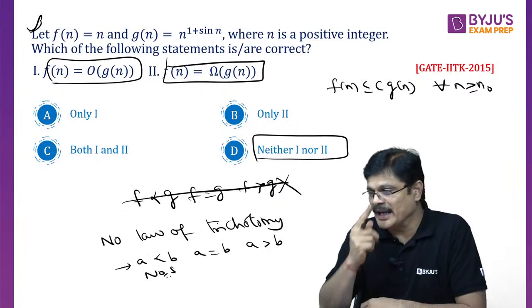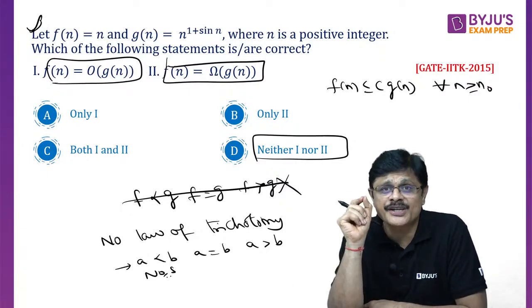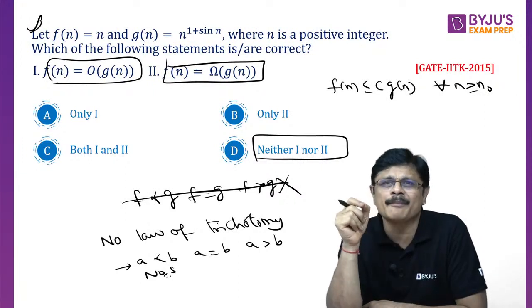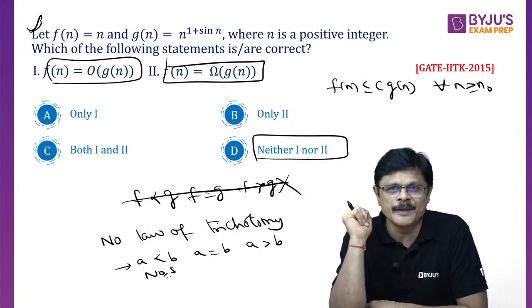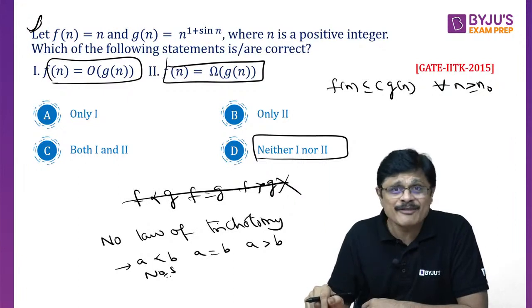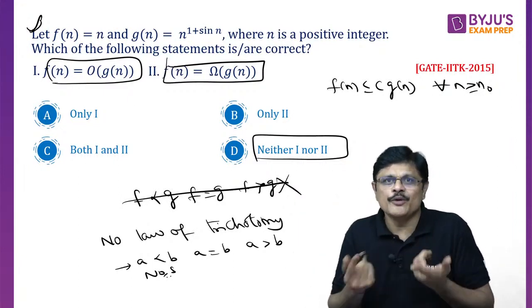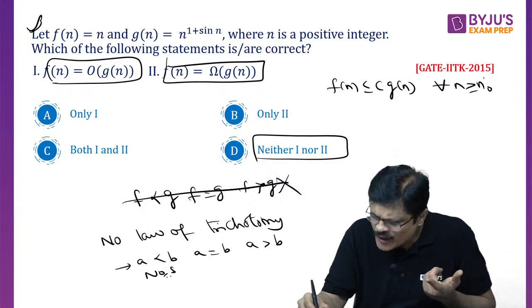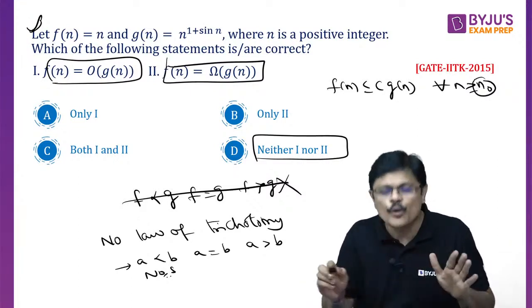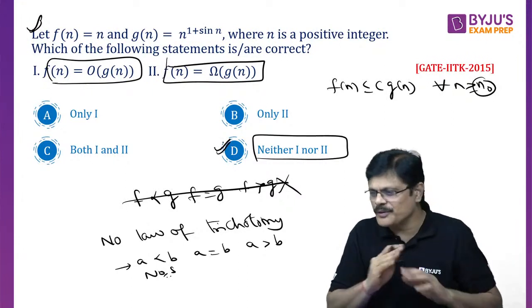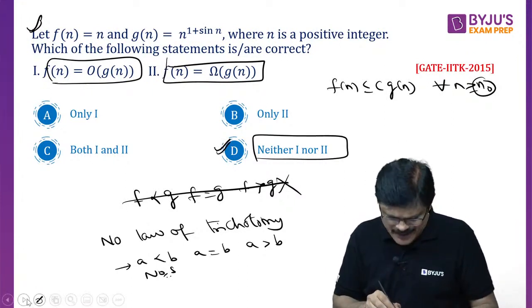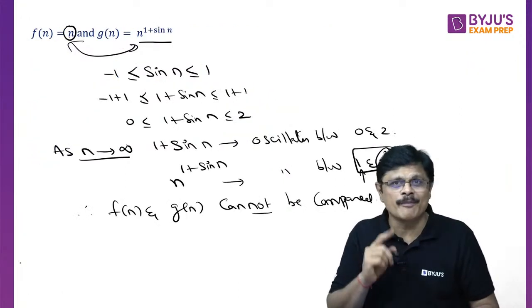I did this asymptotic notation in a very detailed manner, my dear friends, because most of the students have trouble with that mathematically. So I did that for you people. Please go through that. So this will not happen because sometimes this is larger, sometimes that is larger. You cannot find any n naught. So neither is true. Am I clear? So that is a very, very important problem, my dear friends.